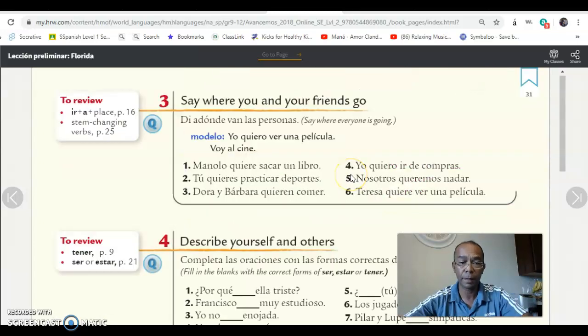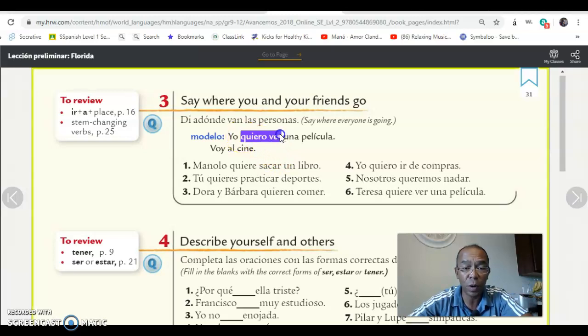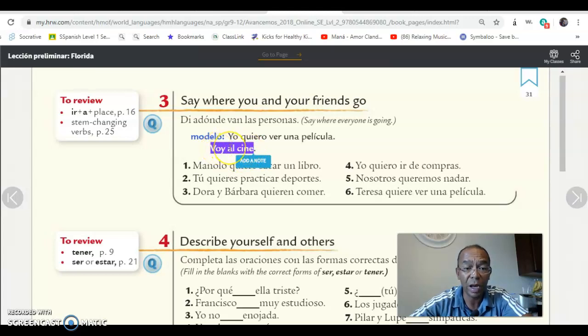Ciao. In activity 3, we're going to use the verb ir, to go. Okay, well, we're going to review that. Just remember that sometimes when you have two verbs in one sentence, the first one gets conjugated and the second one doesn't. Okay, like here, yo quiero ver una película. I want to see a movie. Where do you say that you go to watch a movie? You go to the movie theaters, right? Well, not right now, since COVID times, we just watch it at home. But regularly, you will go to the movies. Say, voy, and the preposition a goes after, voy al cine.